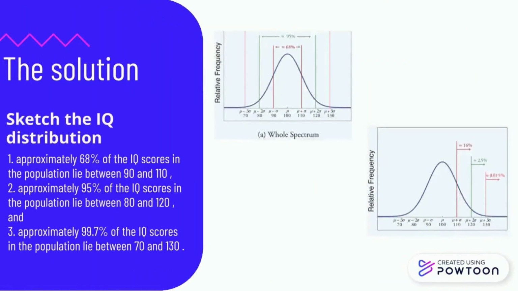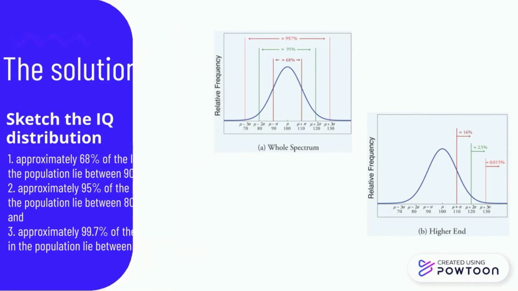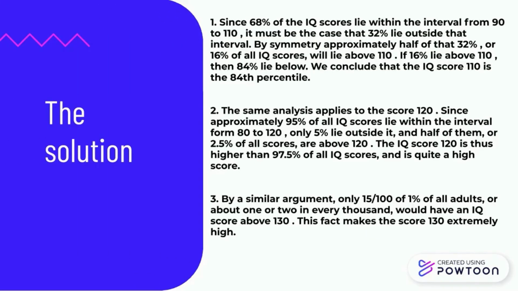Approximately 68% of the IQ scores in the population lie between 90 and 110. Then 95% of the IQ scores in the population lie between 80 and 120. And lastly, 99.7% of the IQ scores in the population lie between 70 and 130. Next, we go to the solution.